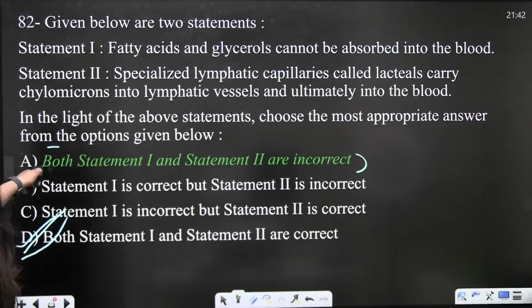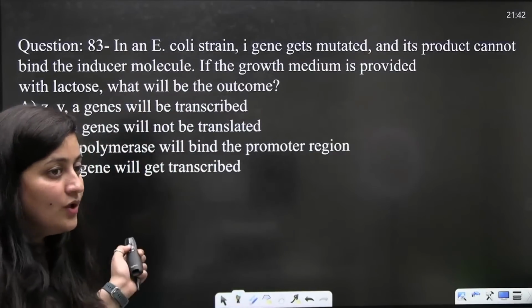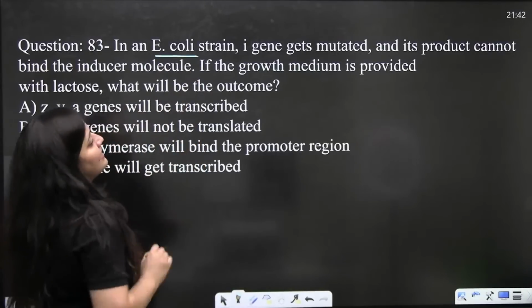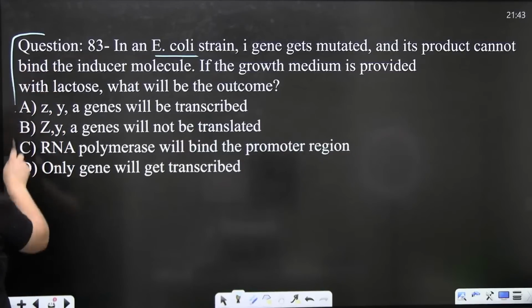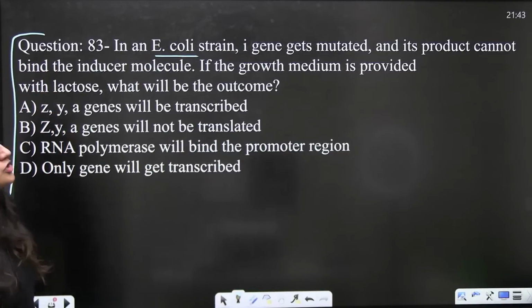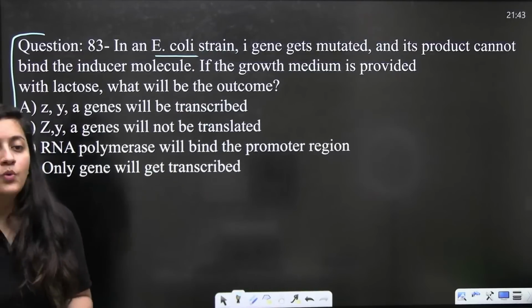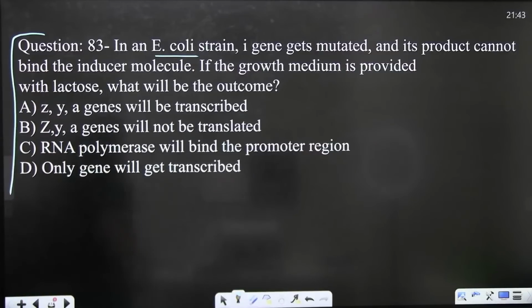Okay. Done. Now, the next part, in an E. coli, this question is also interesting. In an E. coli strain, the I gene gets mutated and its product cannot bind the inducer molecule. So, if the growth medium is provided with lactose, what will be the outcome? Tell me.